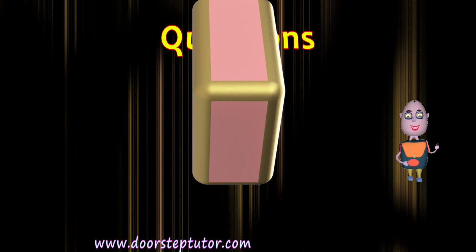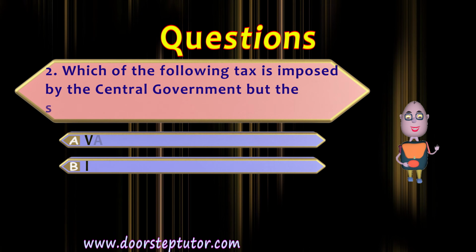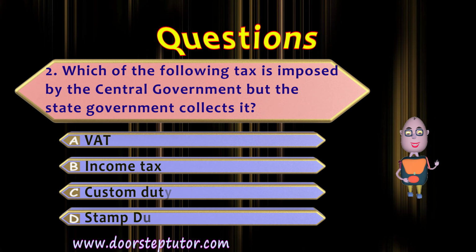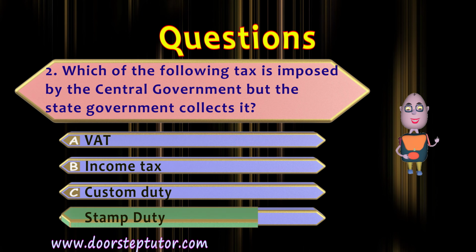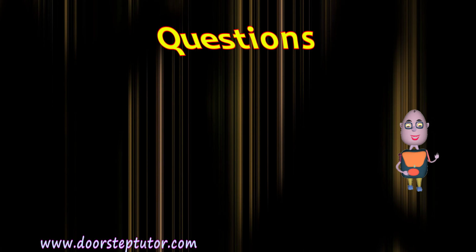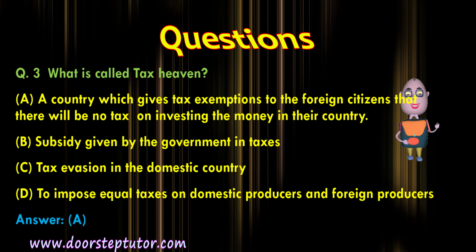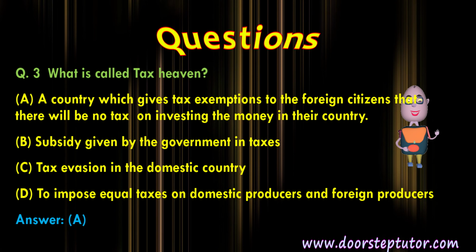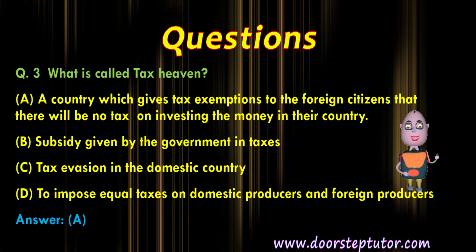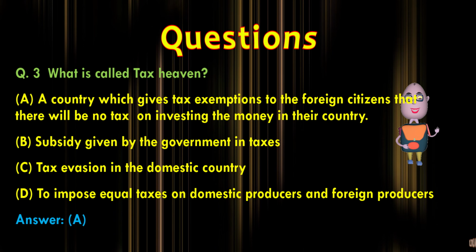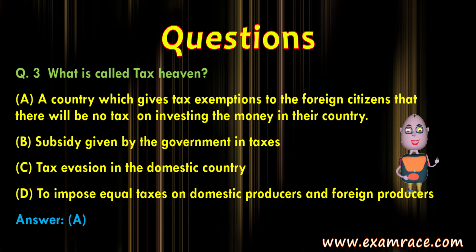Second question is, which of the following tax is imposed by the central government but it is collected by the state government? Here the correct answer is stamp duty. The third question is, what is a tax haven? The concept of tax haven was recently in news and you might have read it in the current affairs or in the newspaper. So here, tax haven implies a country.